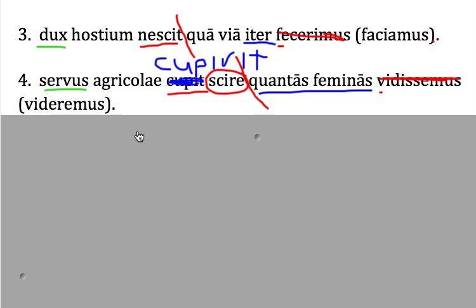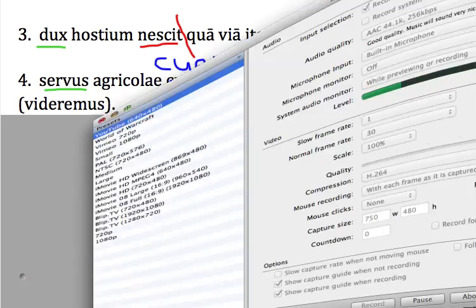Alright, gentlemen, that's it. Under 10 minutes. That's your introduction to the indirect question. Make sure you have good notes for tomorrow.